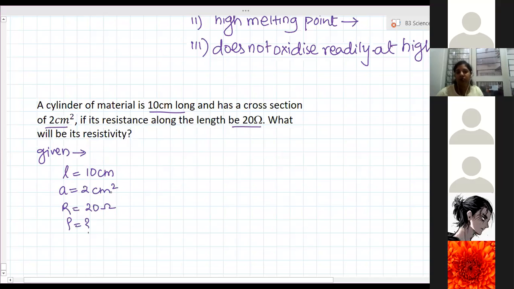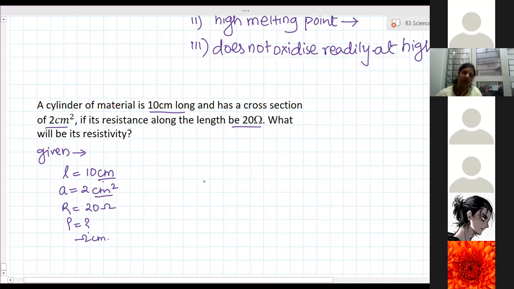Now for this, you have to keep an eye on the unit of length and area. Both of them are the same. So by keeping the same value, we will get the answer in ohm centimeters. So that's fine, no problem. You have to keep an eye that both the units should be the same.